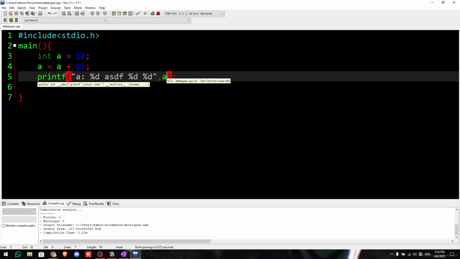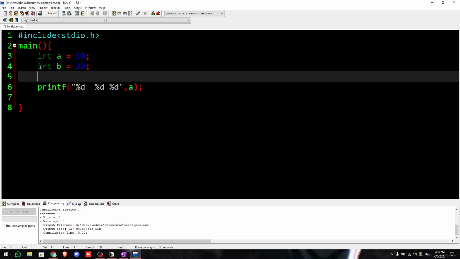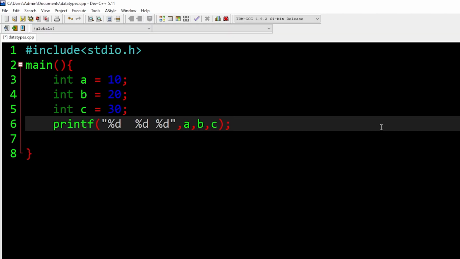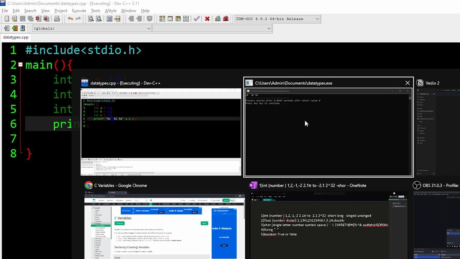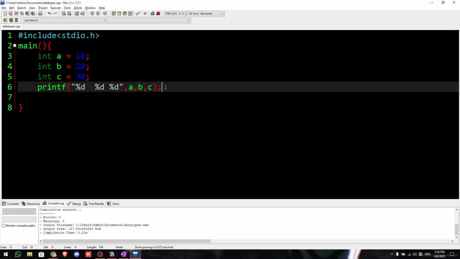The order in which we give here, the same way it will come. For example, I have 3 %d's here, right? Now let us try to declare a few more variables. So let us take int b equals 20, int c equals 30. Okay, now here comma b comma c. This way, now when I run it, as you can see, for the first %d we have 10. Here I gave 2 spaces, so I got 2 spaces here, then 20, which is the second %d, and finally 30. Simple, right? So that is how you can do it.